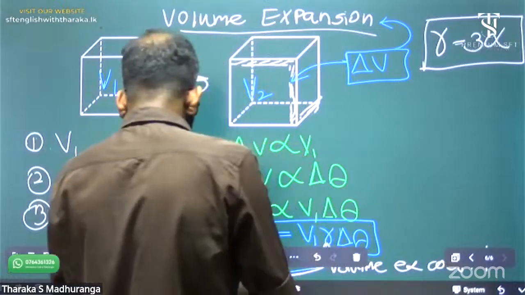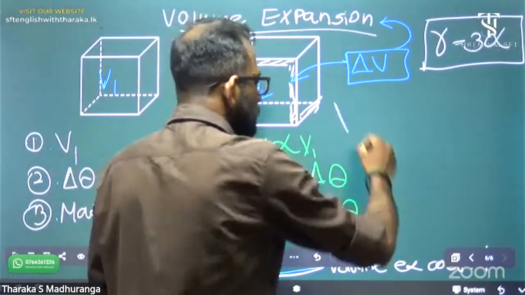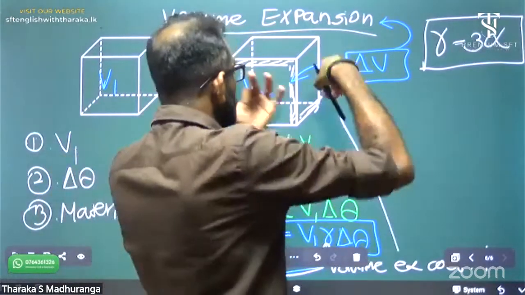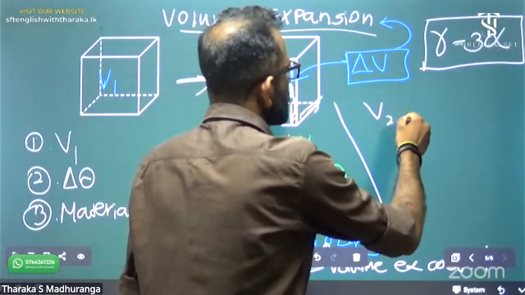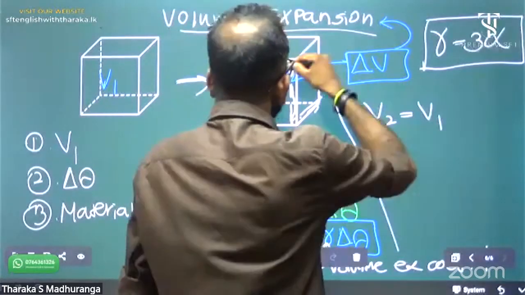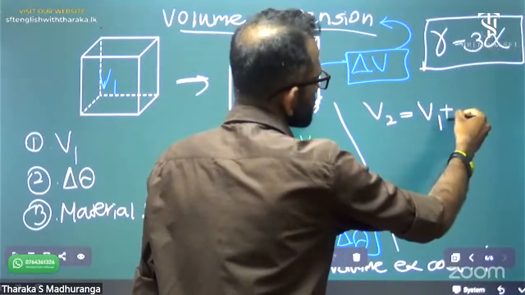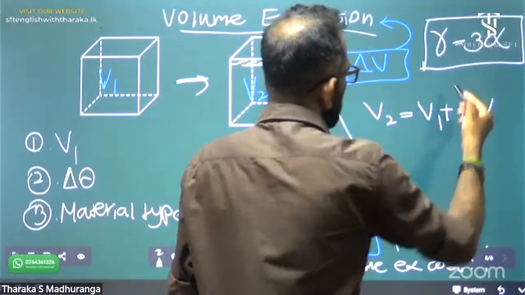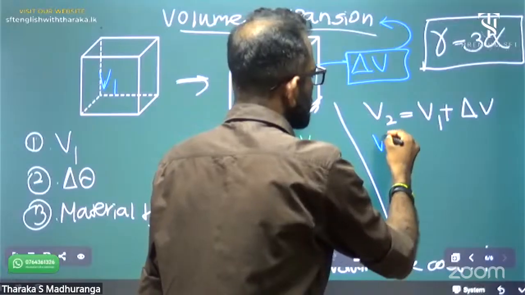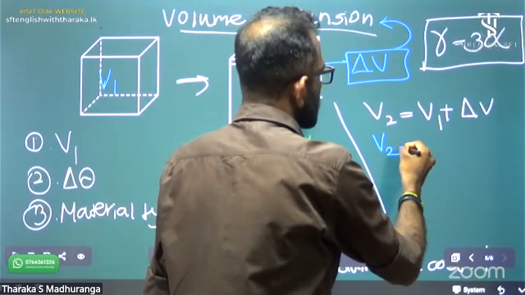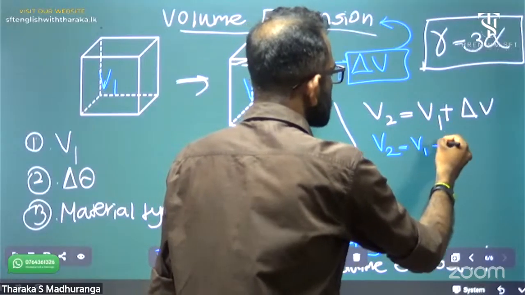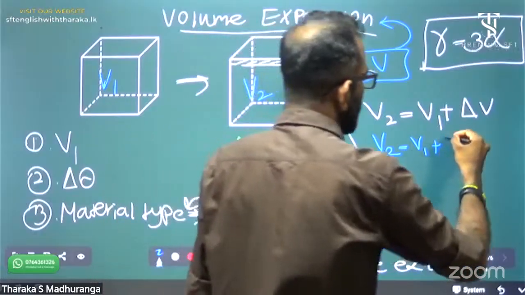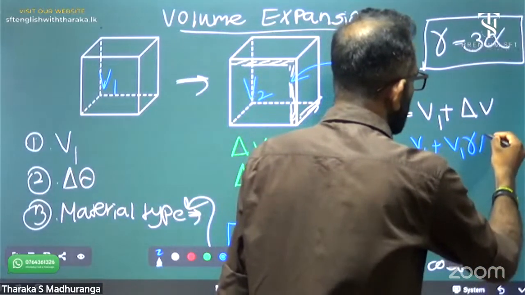For volume expansion also, we can follow the same method to prepare the V2 equation. V2 equals V1 plus delta V. Now V2 equals V1 plus, instead of delta V, I can add V1 gamma delta theta.